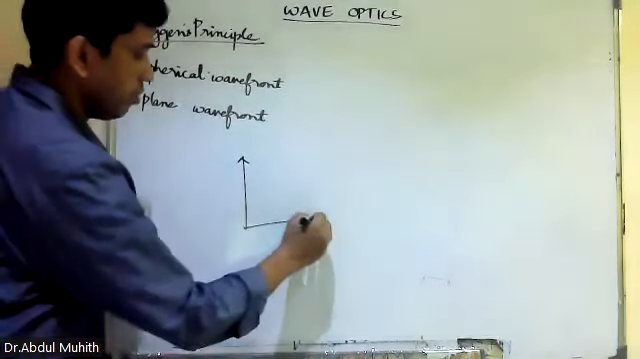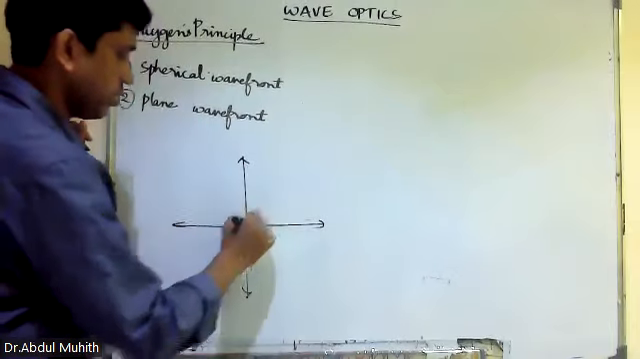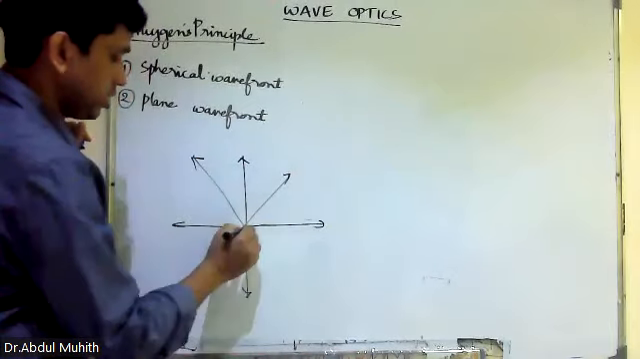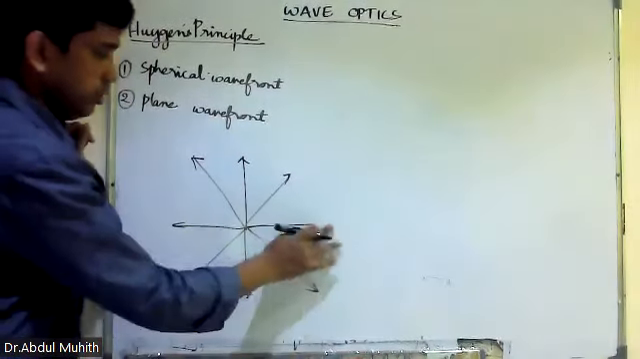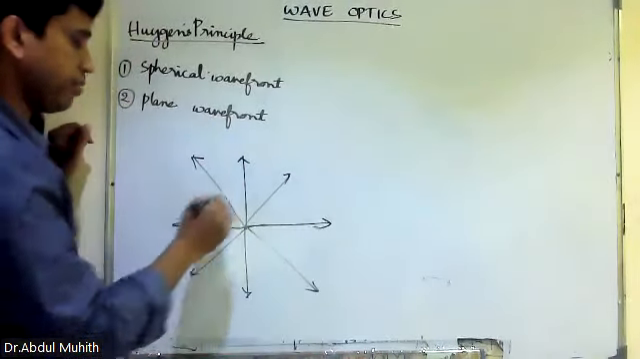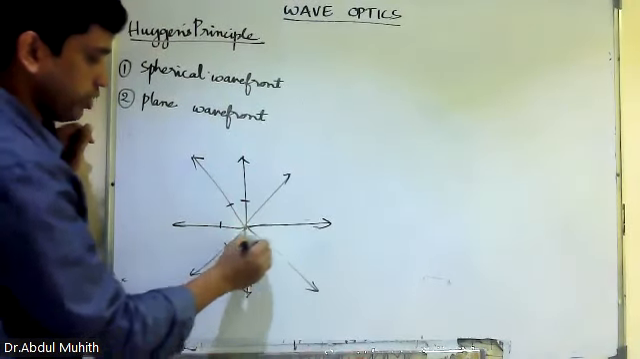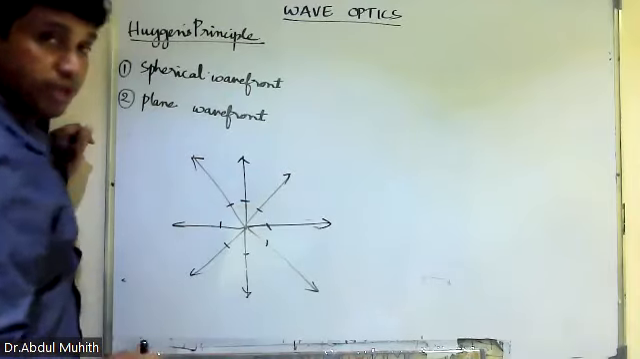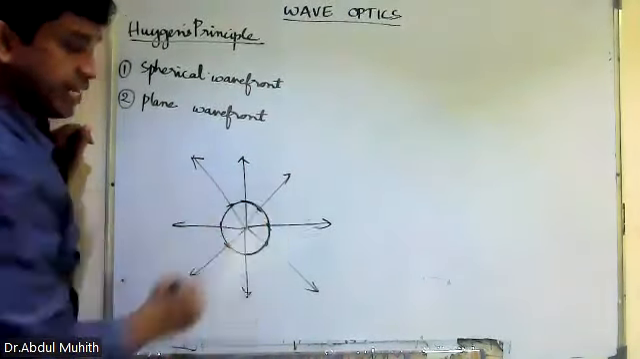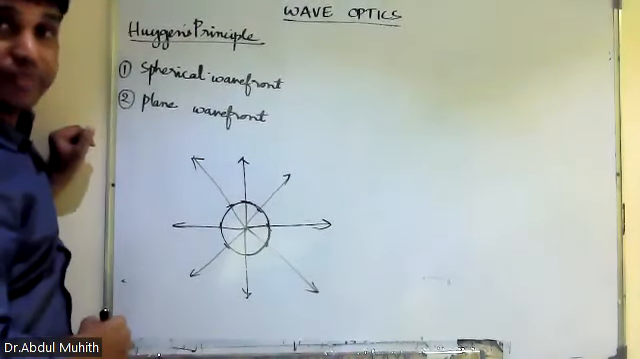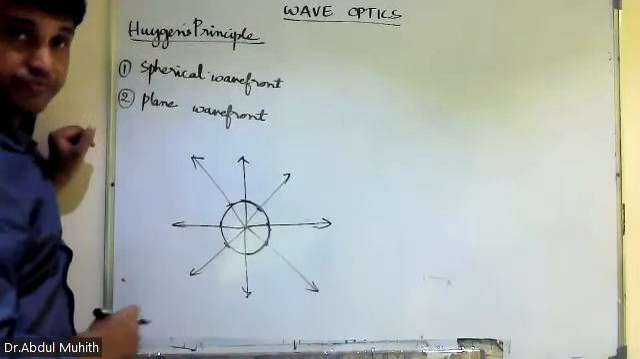Okay. So here we have like this is the point source. Light is coming in all the directions like this. Is that clear? Now what happened? A line perpendicular to the ray is known as a wavefront. So here this is the wavefront. Are you understanding, all of you? Yes, sir.